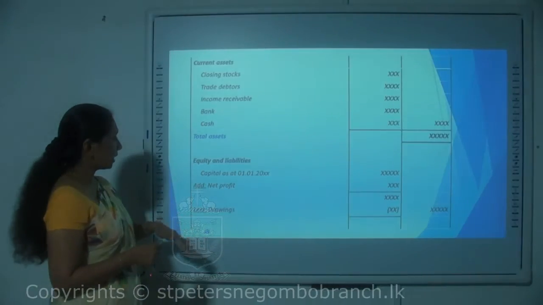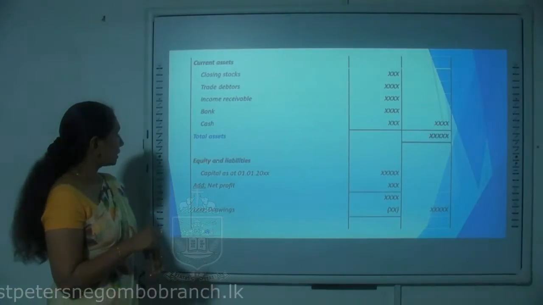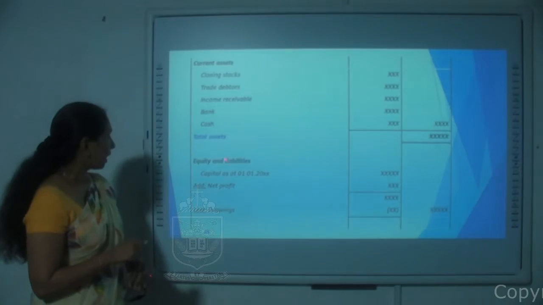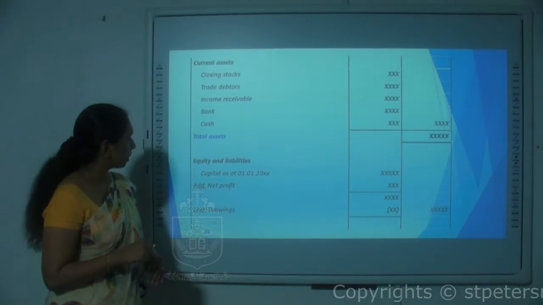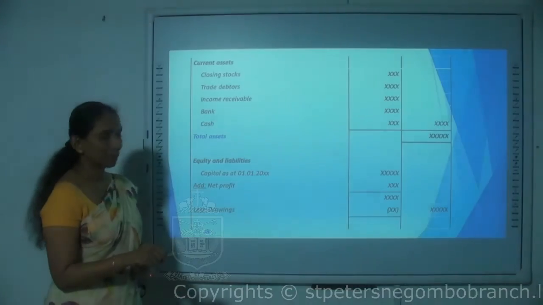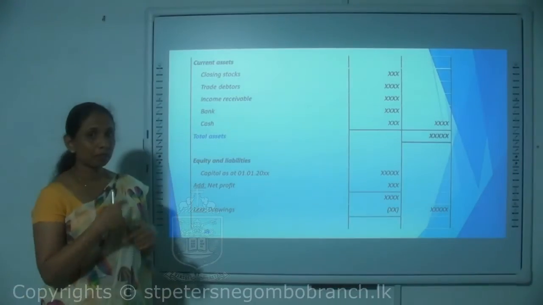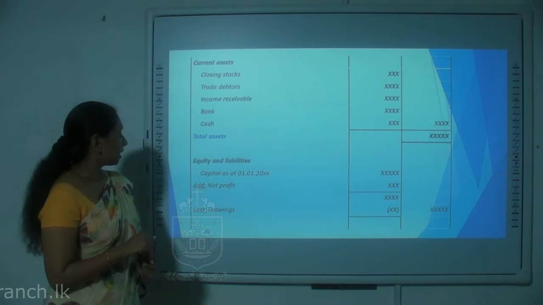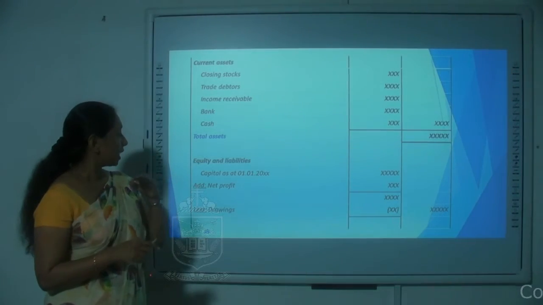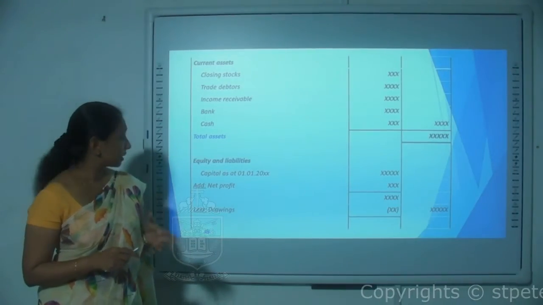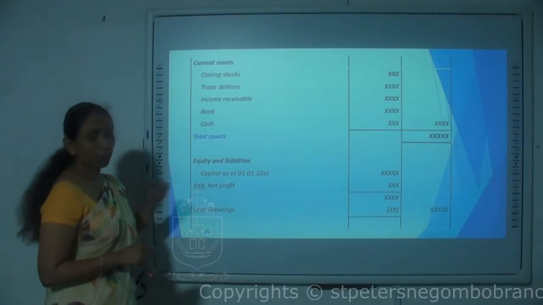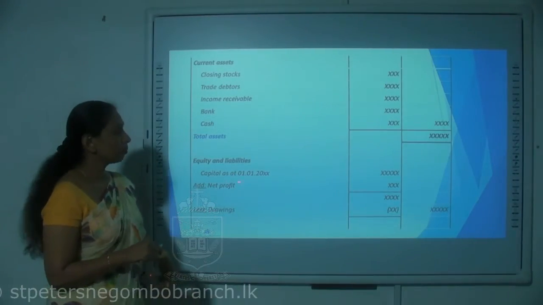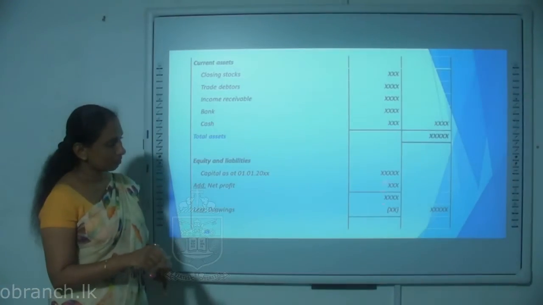Then we'll come to the next part, and in the second segment we will mention the equity and liabilities. And first we talk about the equity here. The opening capital, as at the beginning of the period, how much the capital is, is mentioned here. Then we will add whatever items increase capital: the net profit, or else if there are additional capital injections, we can put them here and take the subtotal in the first column itself.